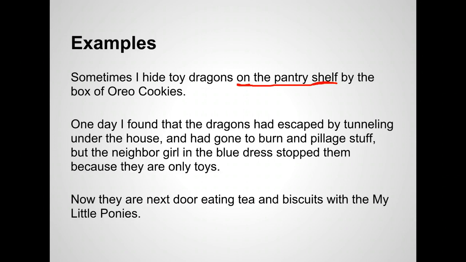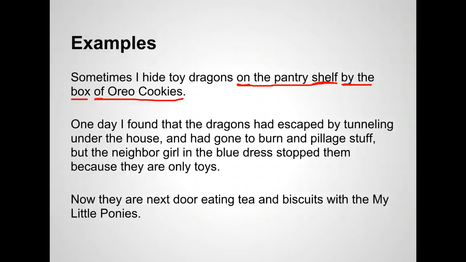That's nice. I notice right here that the word by is also a preposition. I look for the next noun, which happens to be the word box. So my other prepositional phrase is by the box. I also notice that the word of is a preposition. And Oreo cookies is indeed a noun. So here is a prepositional phrase that says of Oreo cookies.